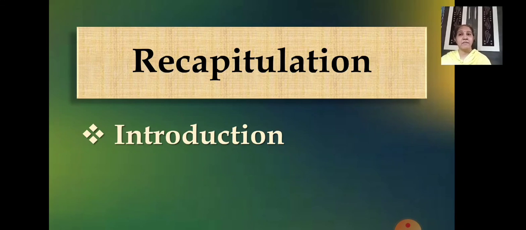Then we saw the classification of industries on the basis of size, on the basis of raw materials, and on the basis of ownership, right? But we will be learning about the classification in detail in our next session. Children, till then go through this presentation, try to understand the manufacturing process and the meaning of the term industry. So see you in the next session with the classification in a detailed way.